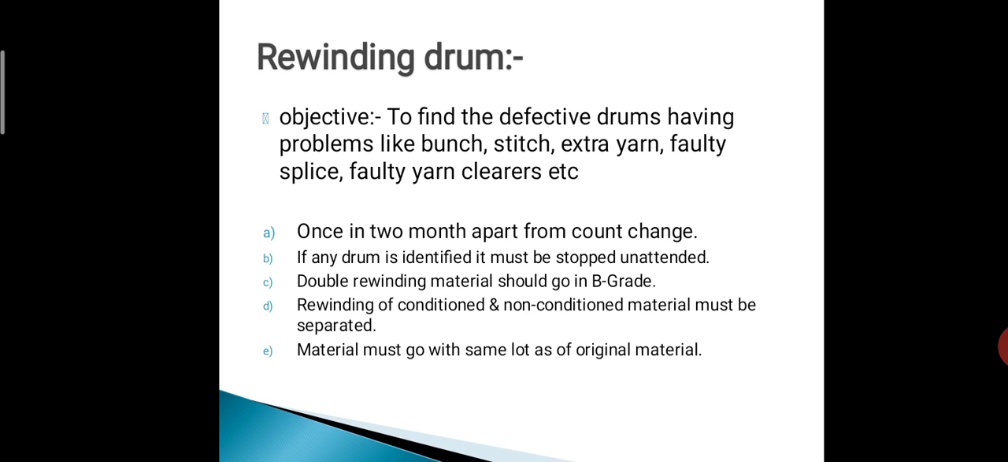Rewinding drum. Objective: to find defective drums having problems like bunch, stitch, extra yarn, faulty splice, faulty yarn clearer, etc. Once in 2 months, apart from count change. If any drum is identified, it must be stopped unattended. Double rewinding material should go in B grade.